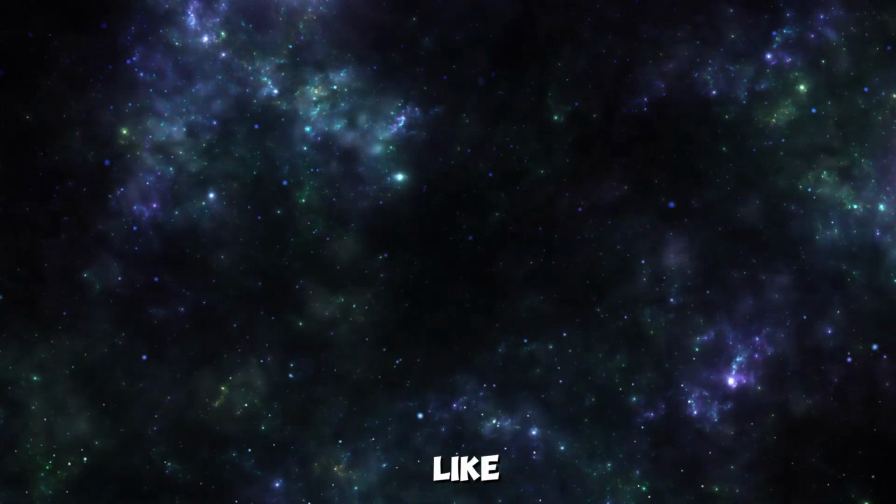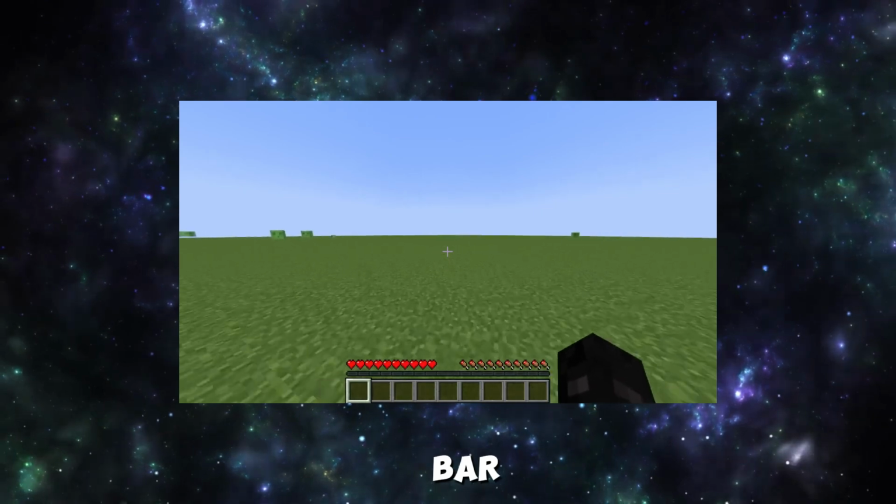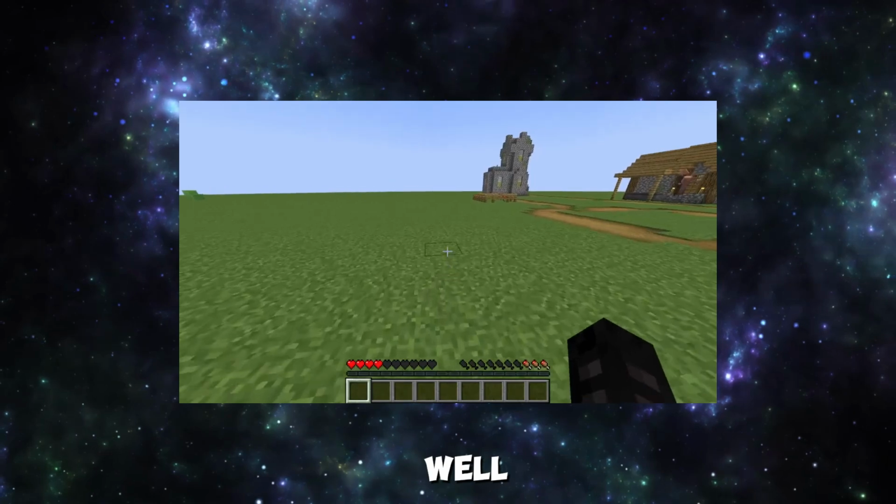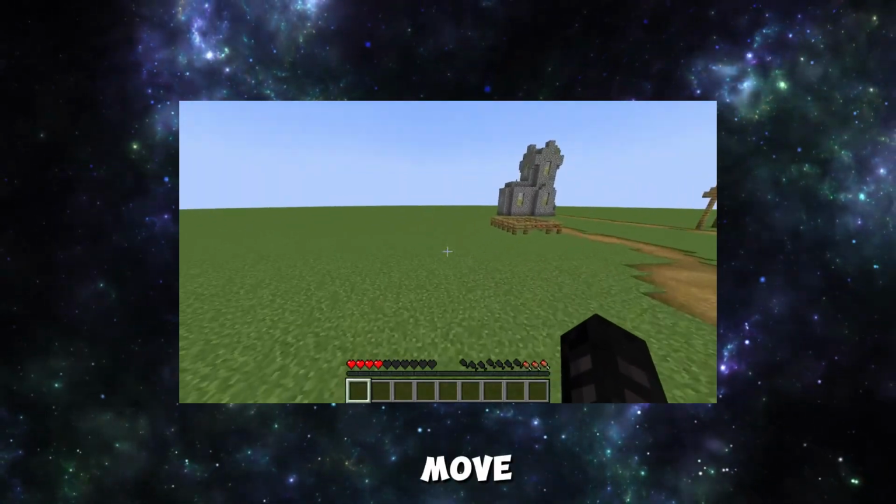Basically, like the hunger bar in Minecraft. If you have a full bar, you can sprint and move faster. If it's low, well, you can't sprint and you move slower.